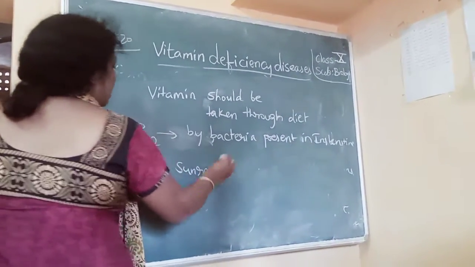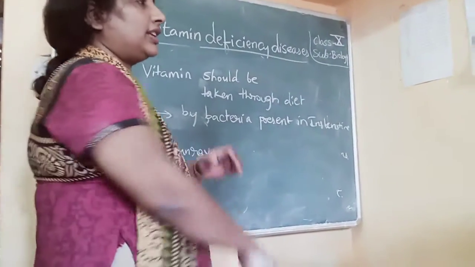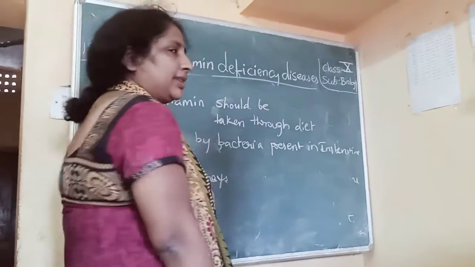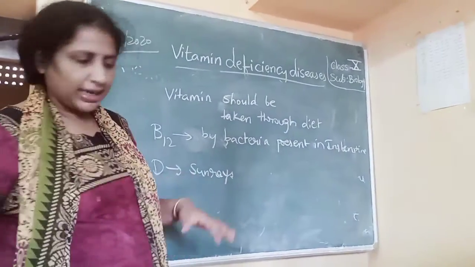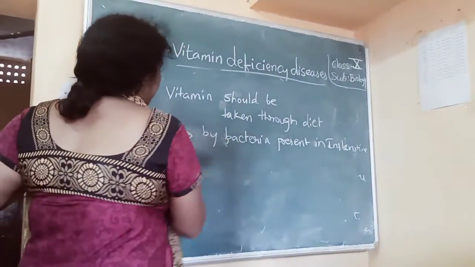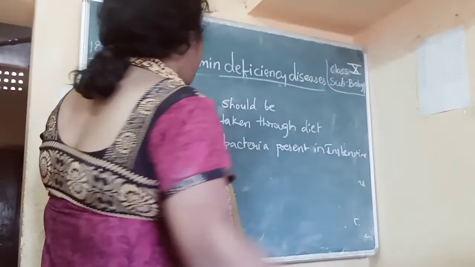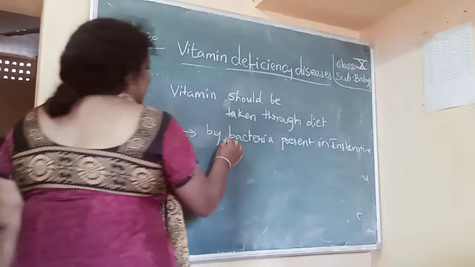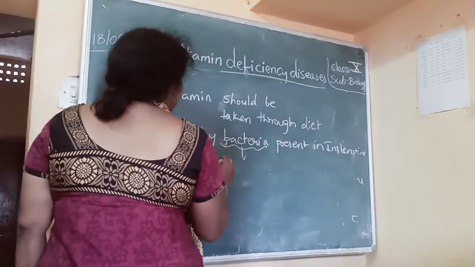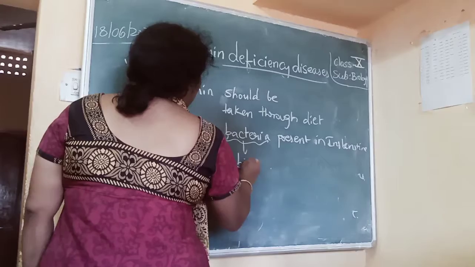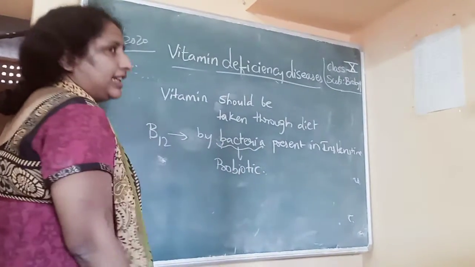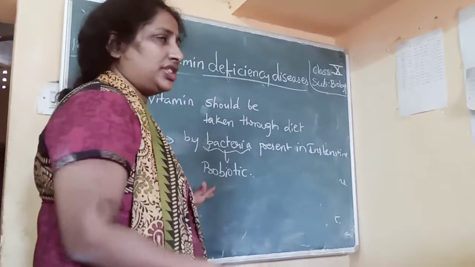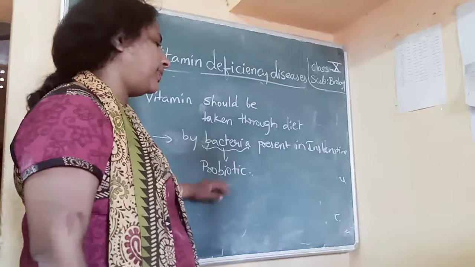From sun rays, the raw material is absorbed, and the subcutaneous fat present below the skin, there vitamin D is synthesized. So mainly we will discuss about this one. Vitamin B12 is synthesized by the bacteria present in the intestine. That bacteria is called probiotic bacteria, that is good bacteria, very good bacteria which is necessary for our digestion.